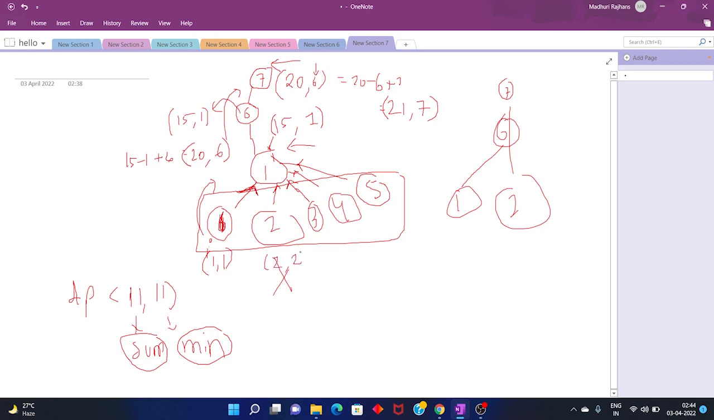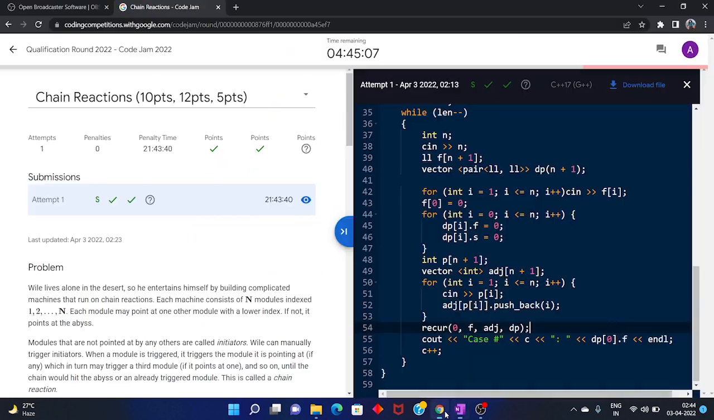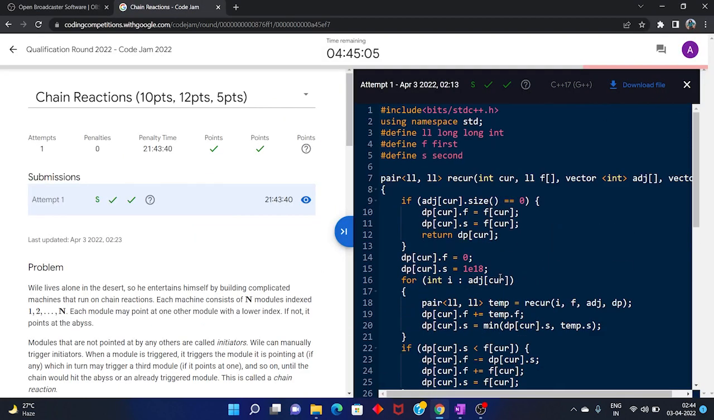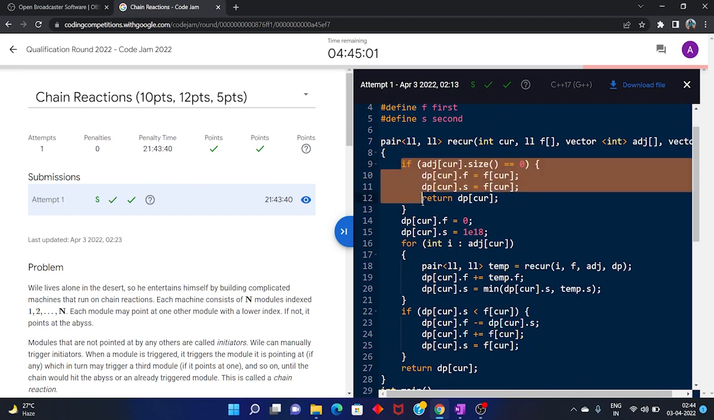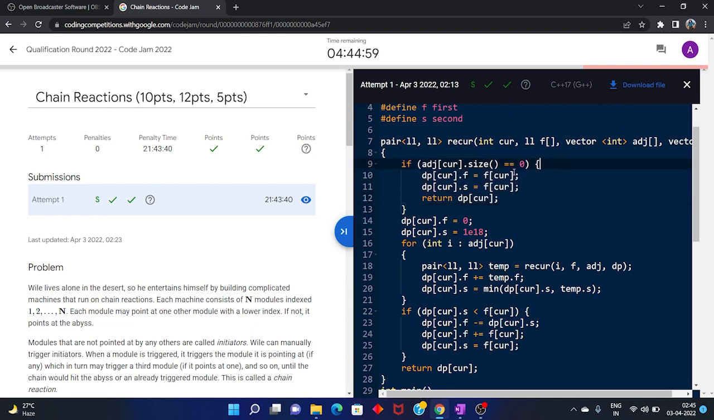This should contain 2 comma 2, this should contain 3 comma 3, right? So what I will do, I will go here, and if this is the initiator, if the adjacency list of that current node doesn't have anything, this means that this is the leaf node, or we can call it an initiator. So we will say that if it is an initiator,